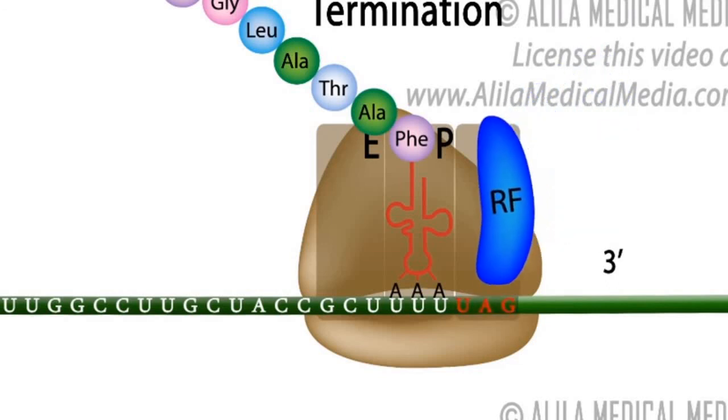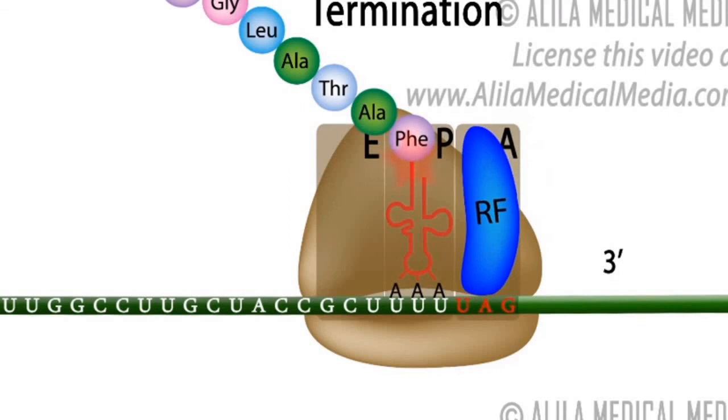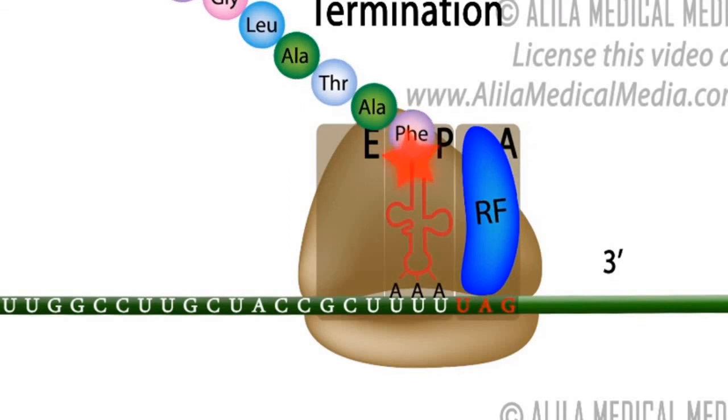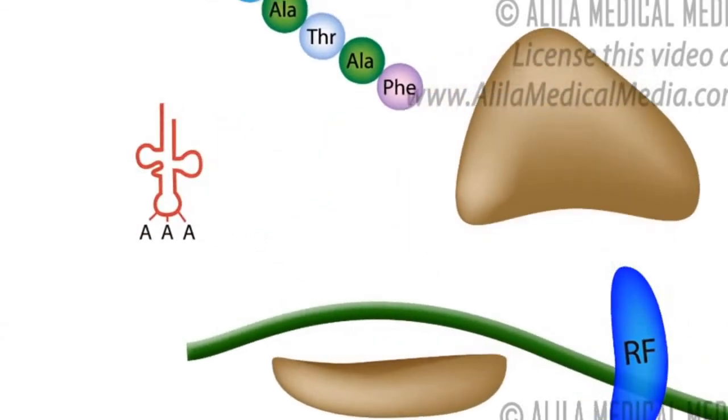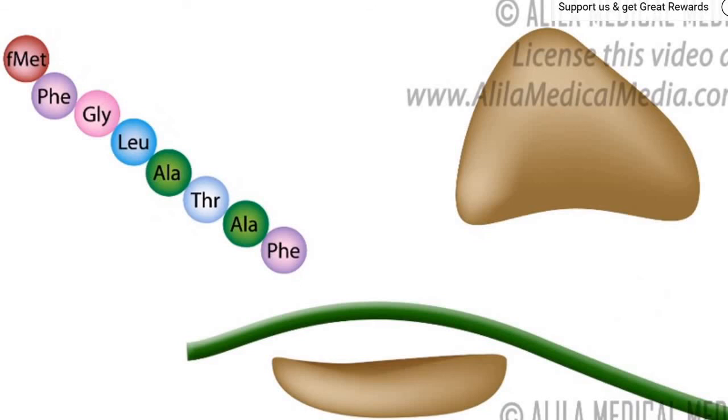Binding of the release factor catalyzes the cleavage of the bonds between the polypeptide and the tRNA. The polypeptide is released from the ribosome. The ribosome is dissociated into subunits and is ready for a new round.